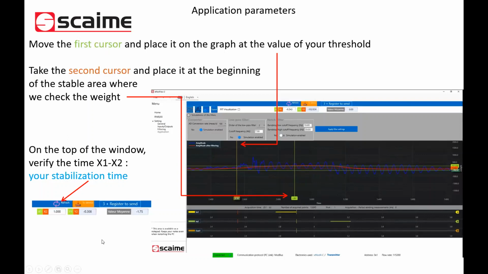Understood. So the idea here is to define the part of the signal which is noisy. Exactly. We will say to inot4C to not take this part of the measurement. And your stabilization time is given by inot4C, just here, at the top of the window.